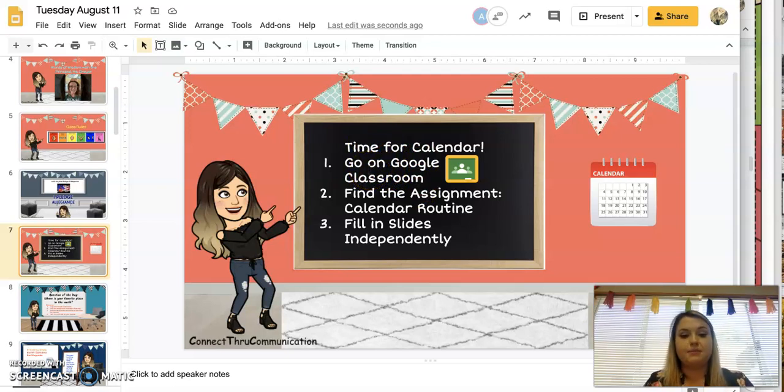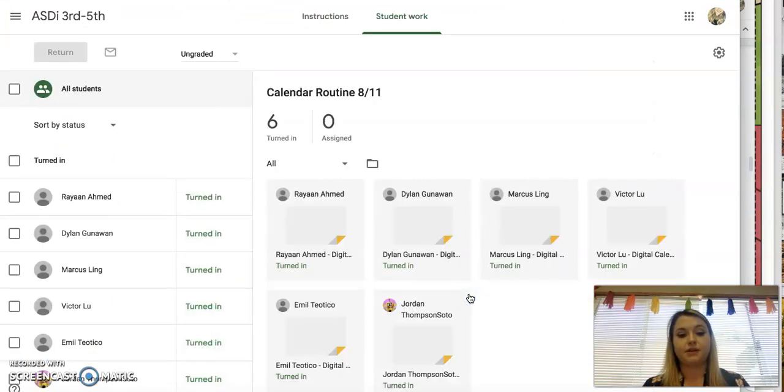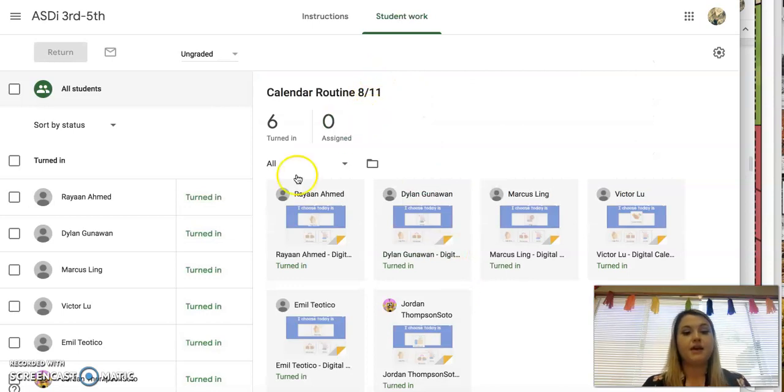Step 2, find the assignment calendar routine. And step 3, fill in the slides independently. So if you're in our Google Classroom, you're going to look for calendar routine. This is for August 11th. Click on your student's assignment, and then you can just drag and drop the answers that you want to do. After you're done, click out of the slides and turn it in to submit it so that I can see.